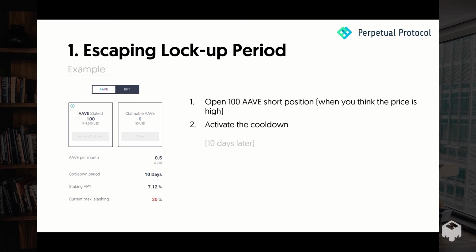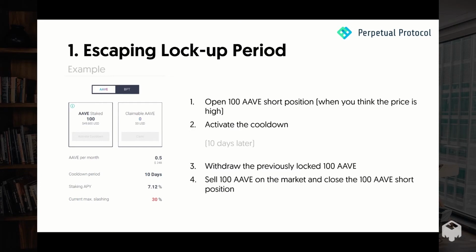And subsequently, you activate the cooldown period on the AAVE protocol. So in this step, you need to send a transaction to notify the AAVE smart contract to start the cooldown period. Then after 10 days, you just withdraw the previously staked 100 AAVE, sell them on markets like Uniswap or Binance, and then subsequently close the 100 AAVE short position.